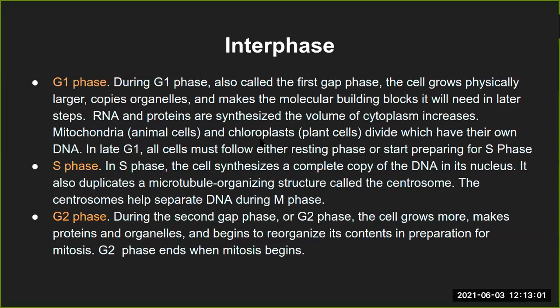Please keep this in mind, because these are the kind of questions which are asked in MCQ type or one objective type questions. So mitochondria and chloroplast, they have their own DNA, and these structures, mitochondria and chloroplast specifically, get duplicated in the G1 phase itself.